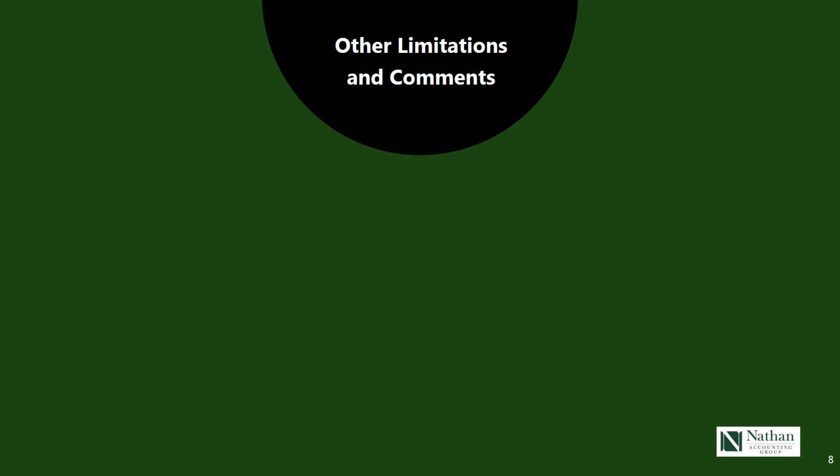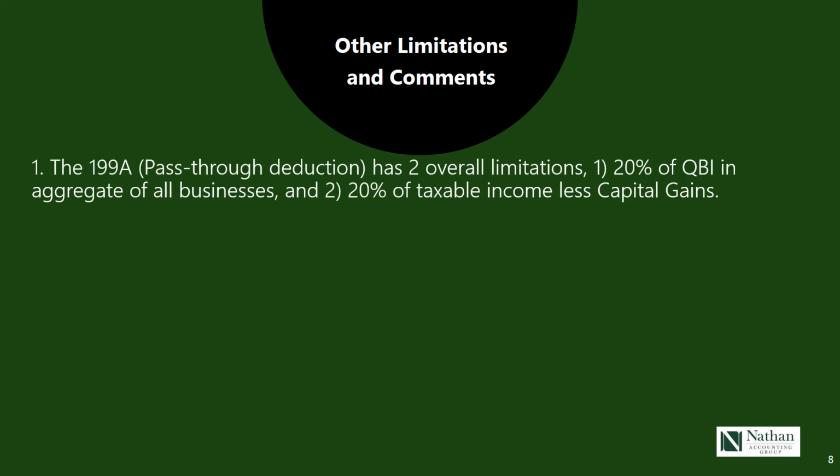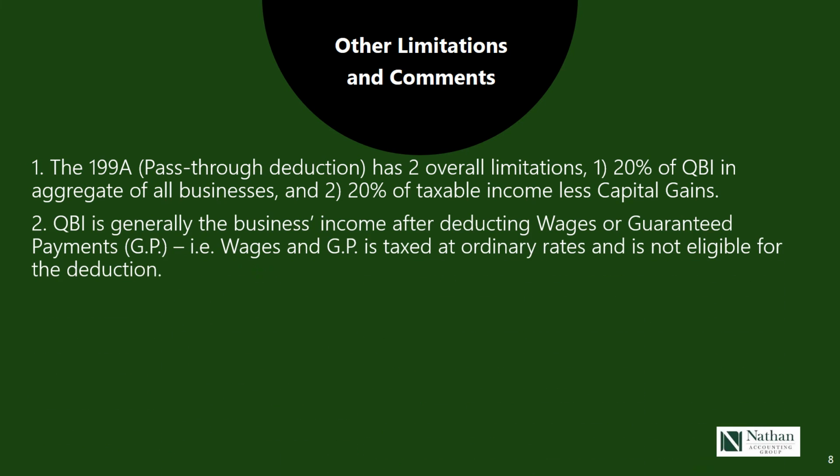Okay, since we got through the tricky calculations, let's talk about some of the other limitations and a few other comments. First, the 199A pass-through deduction has 2 overall limits. The first limit is 20% of QBI in the aggregate of all businesses. That is, if you have more than one business, all the income and losses would get added together to figure out what 20% of that is. That's one limitation. The second limitation is 20% of taxable income without considering capital gain. So those are 2 big limitations in terms of making this deduction.